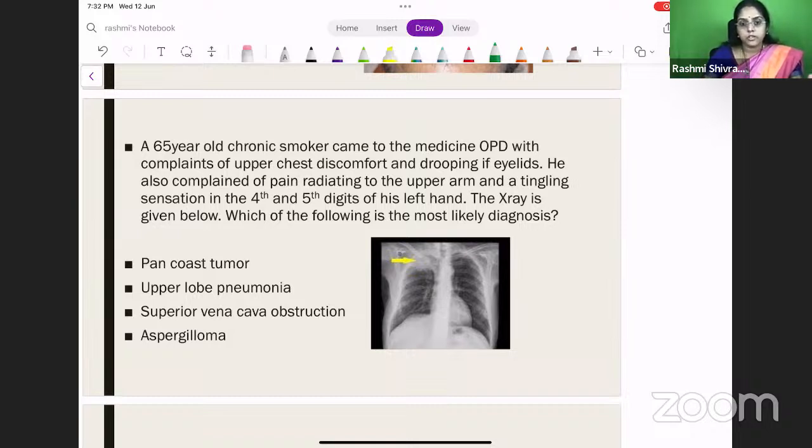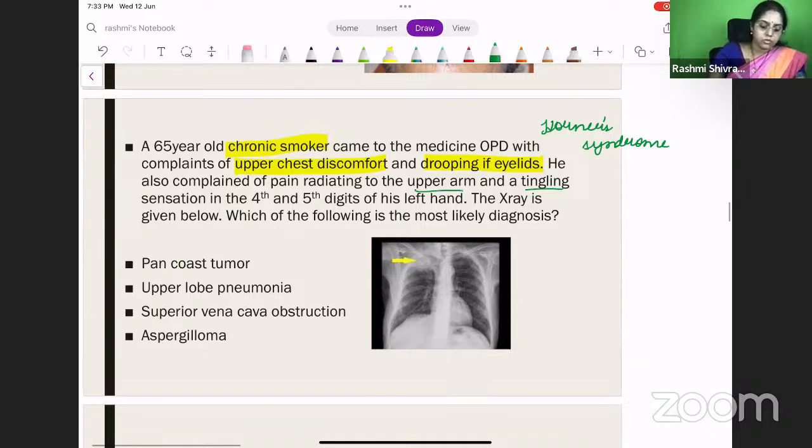It's a very straightforward question. Chronic smoker, there's a clue there. Upper chest discomfort, something causing the upper chest, you have to see what is the finding there in the X-ray. Then drooping of eyelids, then the bells must ring. So it could probably be Horner syndrome. Then you have pain radiating to the upper arm, C8, T1 and T2 are affected.